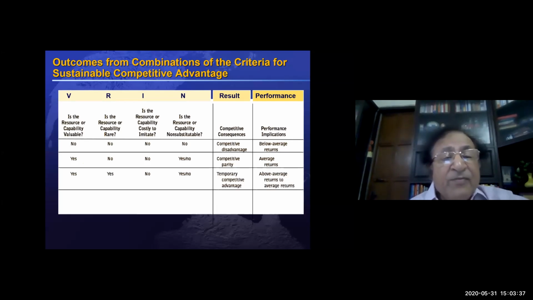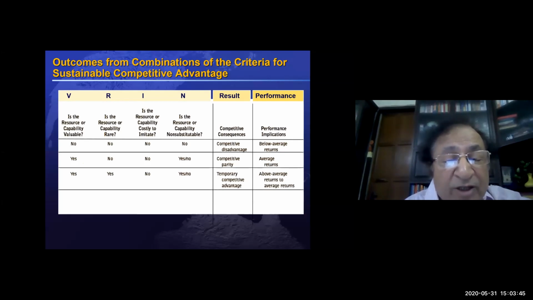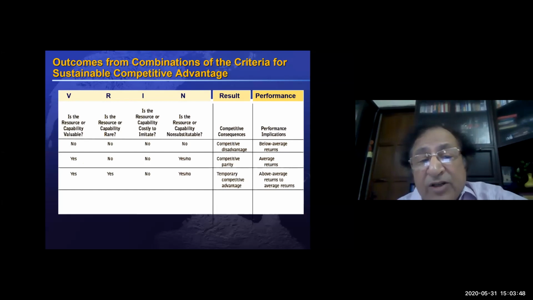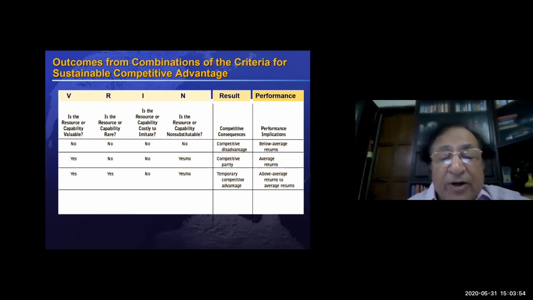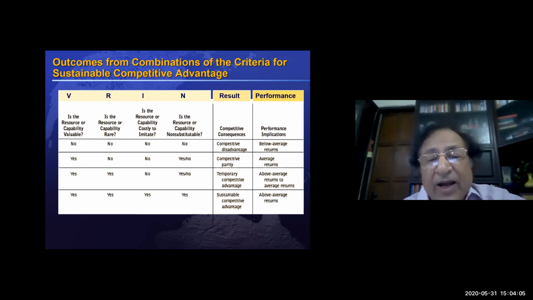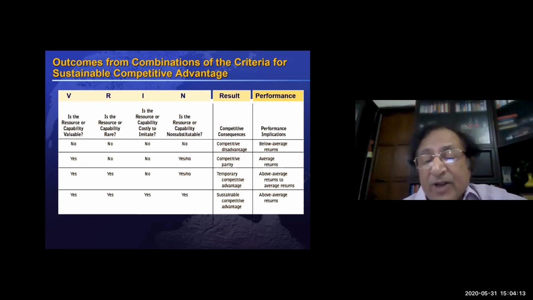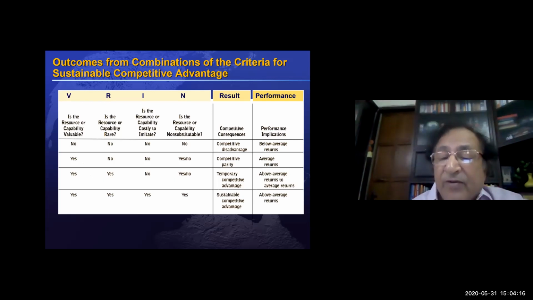But in case a capability is valuable and it's also rare, nobody has got this capability, that means you have a temporary competitive advantage and you get an above average return. But then in case all the answers are yes, that means it is not only valuable, it is rare, and it is inimitable. Nobody can copy it also. And it cannot be substituted. Now, if that is the case, that capability will give us a sustainable competitive advantage. And it will always give us above average return.